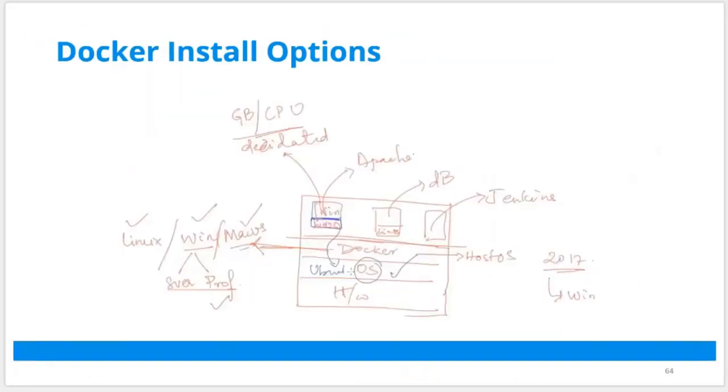This is when you install Docker: you have underlying hardware. On top of that, you can install an operating system, and that operating system can be Linux, Windows, or Mac. Today, we are going to do Linux, and within Linux, the Ubuntu flavor. And that's what we're going to teach in our main training program as well. But you can pick any. The reason why we picked Ubuntu is because that's one of the most common deployments of Linux.